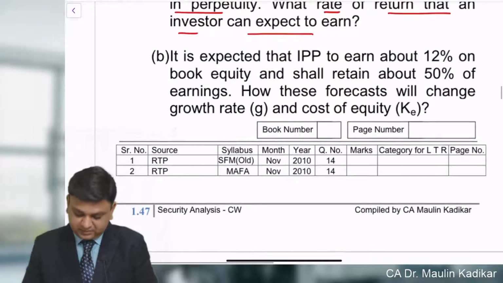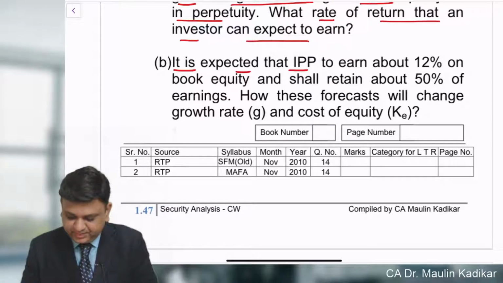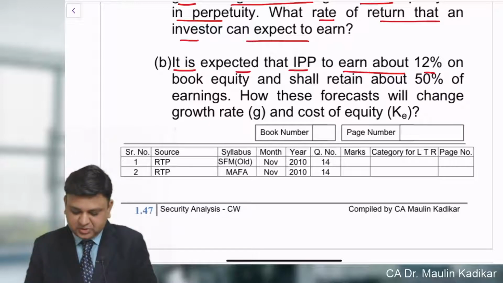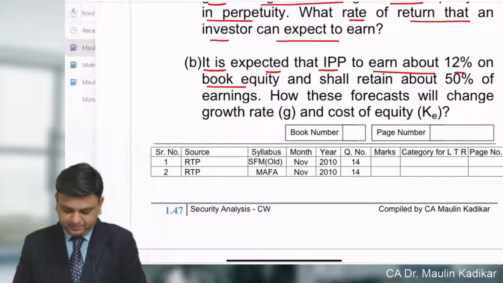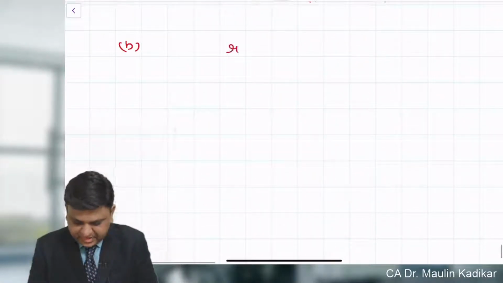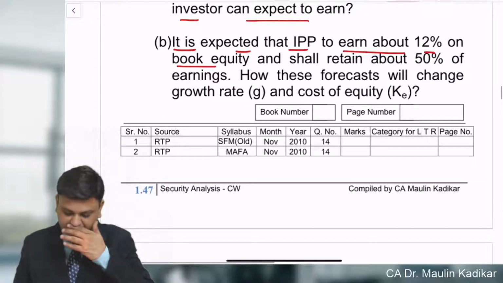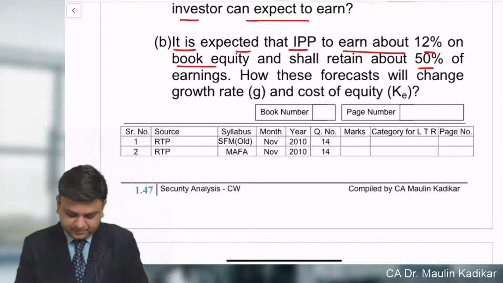B part of the question. It is expected that IPP will earn about 12% on book equity. So information is given to us in the B part of the question that R is equal to 0.12, and it shall retain about 50% of the earnings.